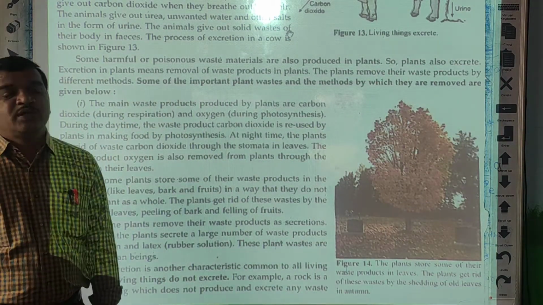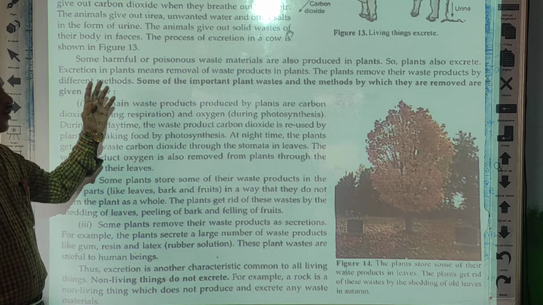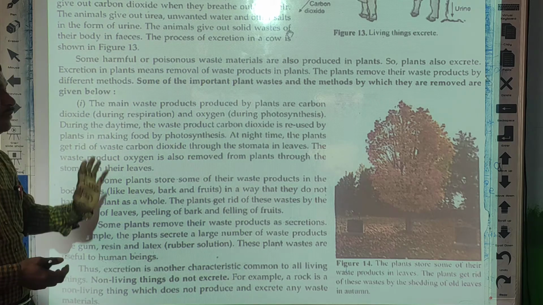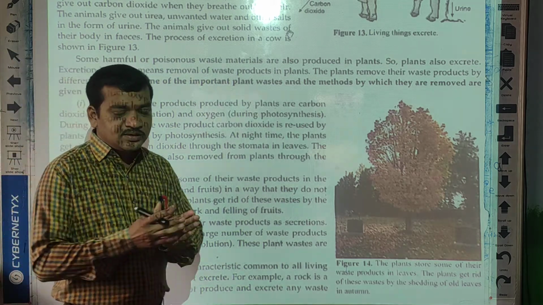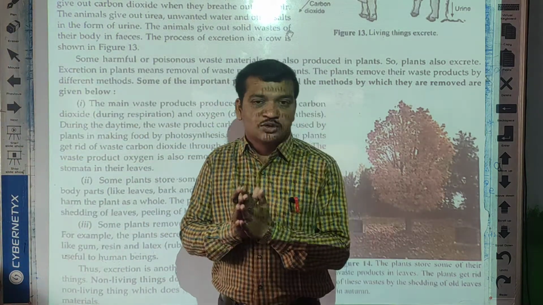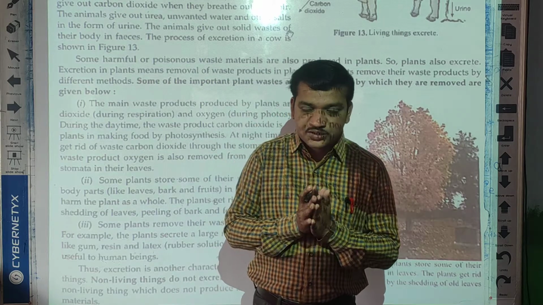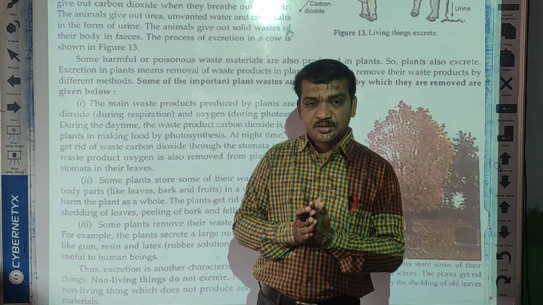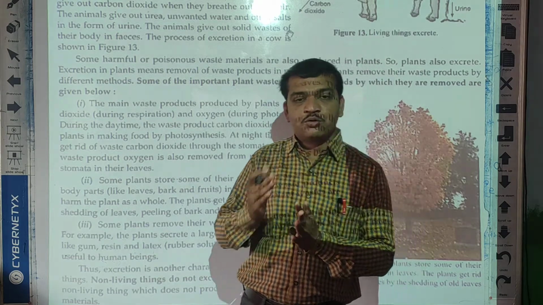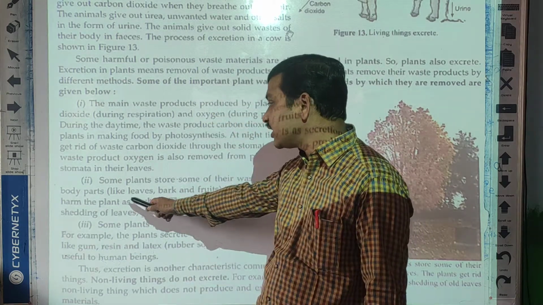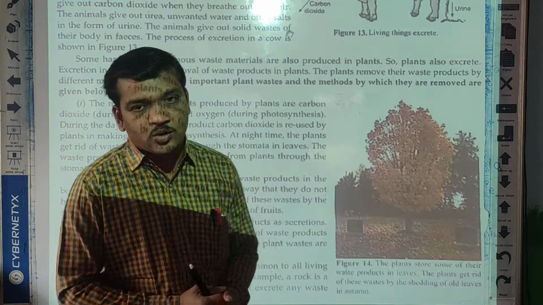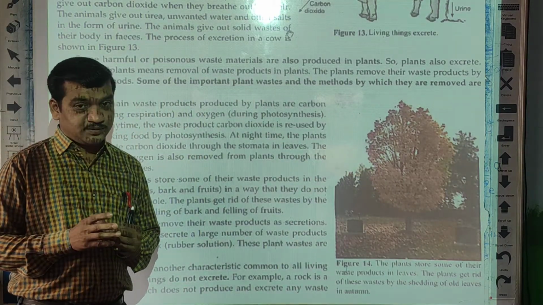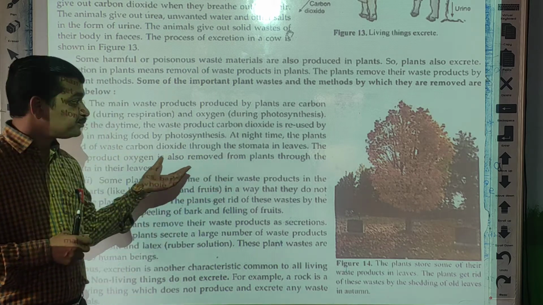Plants remove their waste materials by different methods, which we are going to learn now. Plants also produce waste substances like carbon dioxide and oxygen. Carbon dioxide is produced during the respiration process and oxygen is produced during the photosynthesis process.